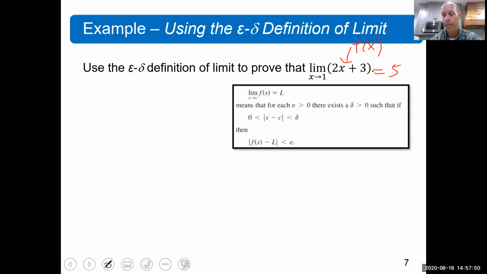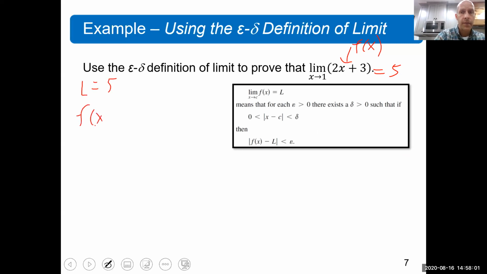In fact, we could look at a picture, which we will in a minute, to see what that is. So in this example, we know that L is 5. We know that f of x is 2x plus 3. We know c is 1. So the definition says that for each epsilon greater than 0, there exists a delta. Now I'm going to focus on this part here first.